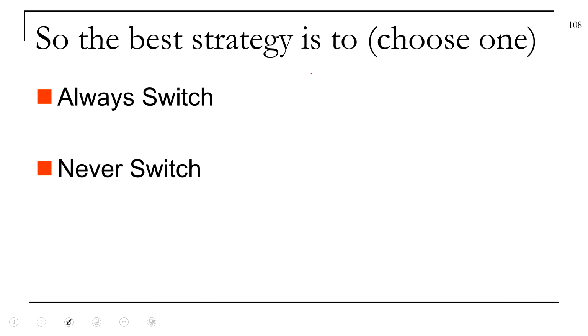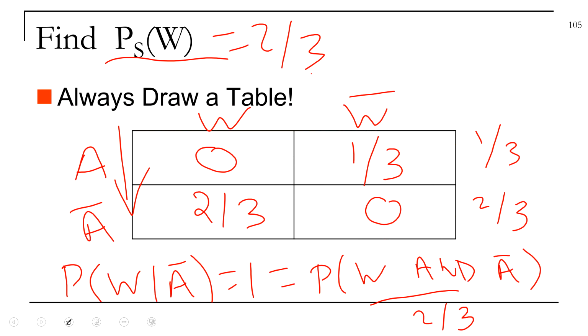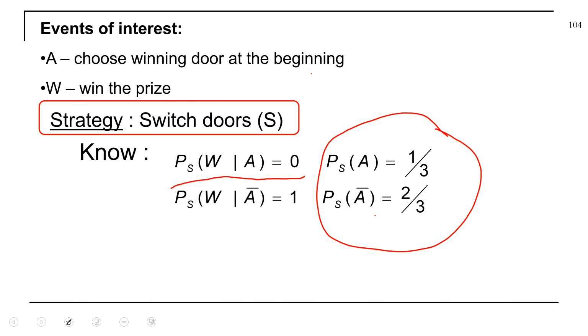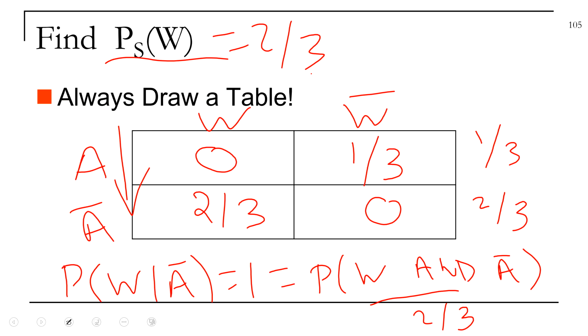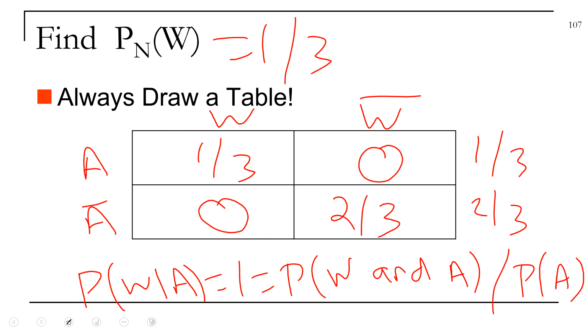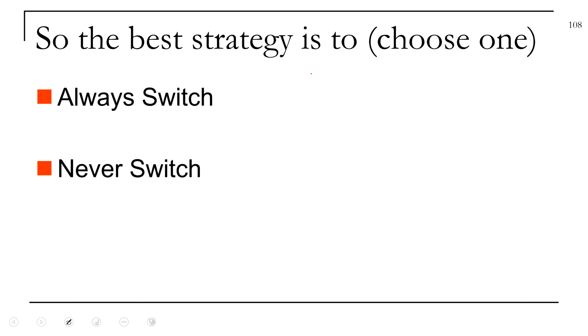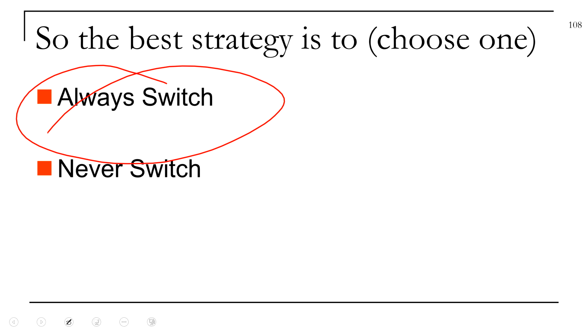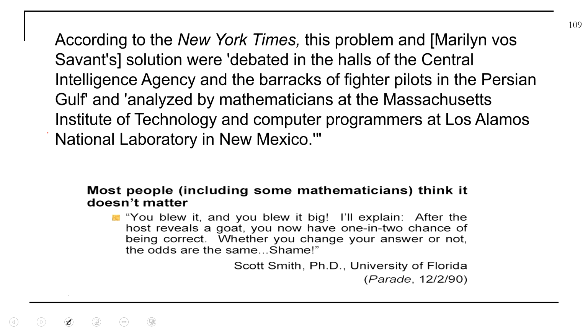So what's the best strategy? Should you always switch or never switch? Recap, we just did this. If your strategy is to always switch doors, the probability of win is 2/3. If your strategy is to never switch doors, the probability of win is 1/3. So the best strategy is to always switch. It's bizarre, but the best strategy is to always switch.